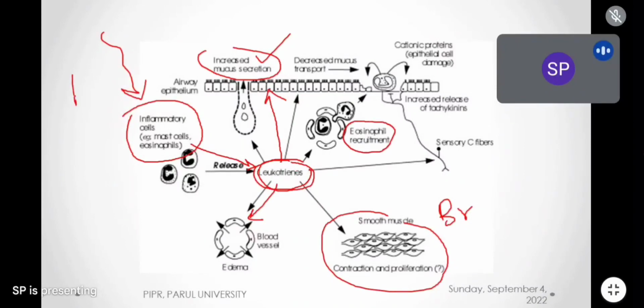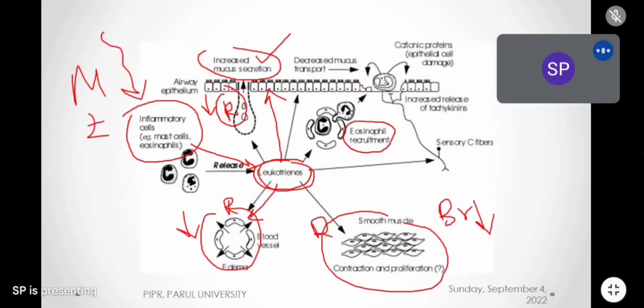We are giving montelukast or zafirlukast. They will act on the receptors here. It will decrease mucus production. They will act on the receptors on the blood vessels and decrease vasodilation, and on the leukotriene receptors on the smooth muscles, through which it will decrease bronchoconstriction. But here, the eosinophil recruitment, the action of leukotriene, will be decreased, and through that the eosinophil count will increase in the blood. Through that, it will cause eosinophilia.